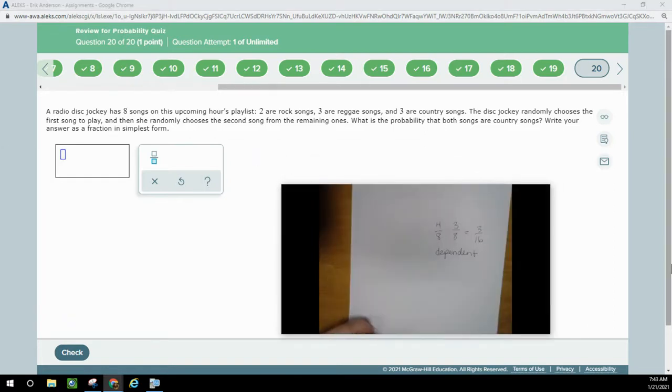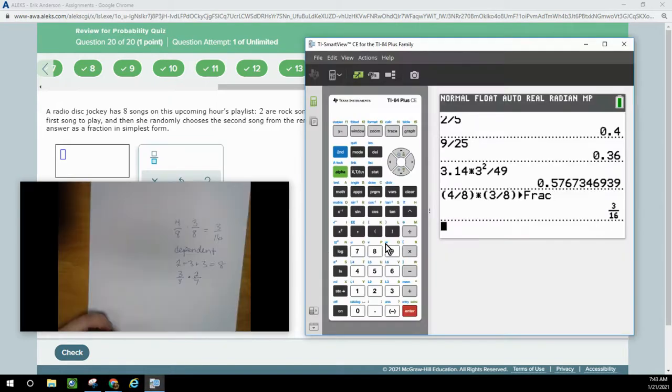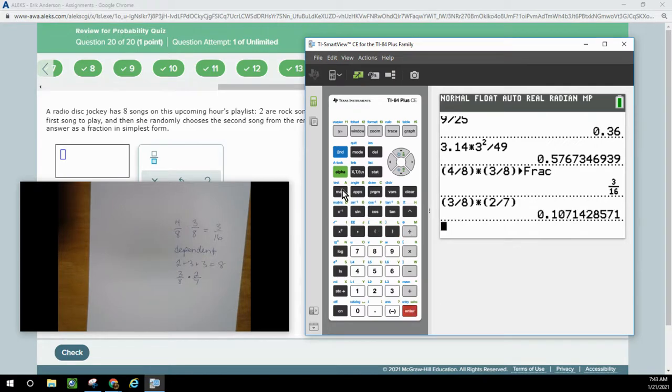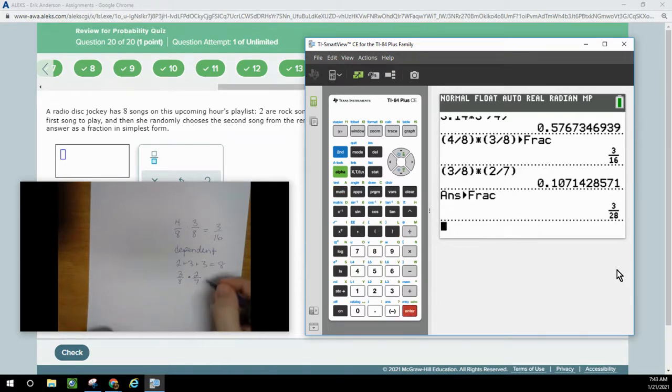So if we do 2 plus 3 plus 3, we see that there's 8 songs. Originally, the probability of country would be 3 out of 8 because there's 3 country songs out of 8 songs total. But now that one's been played, there's only 2 country songs left and 7 total songs left. So it's going to be 3/8 times 2/7. So parentheses 3/8 times parentheses 2/7, which is 3 out of 28.